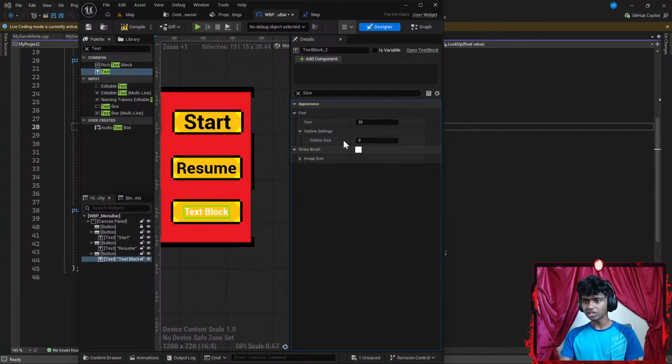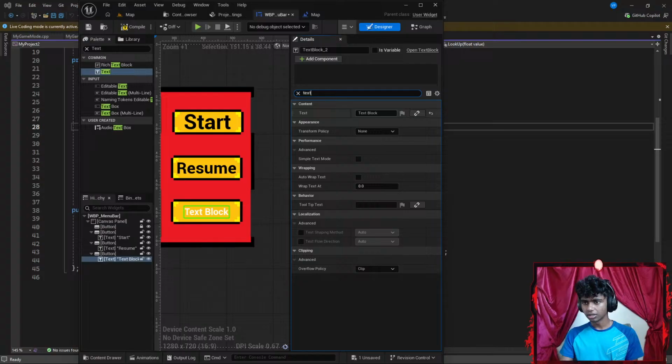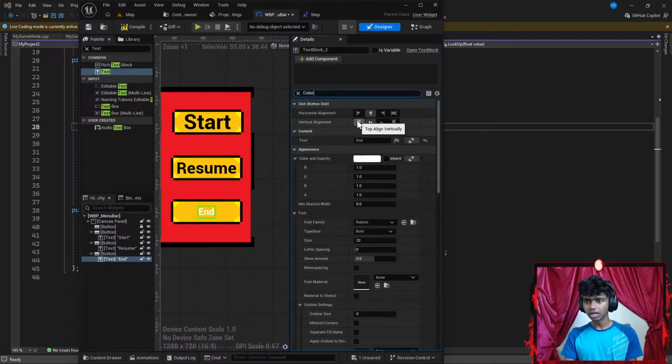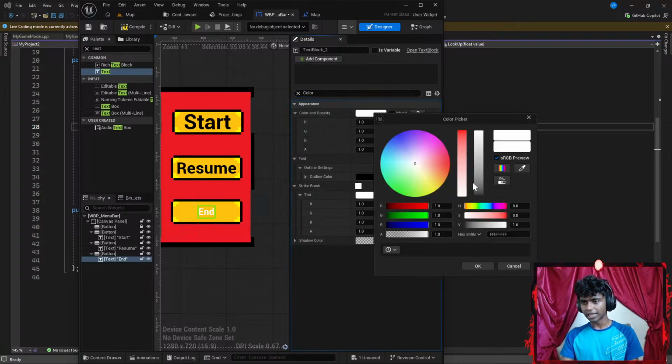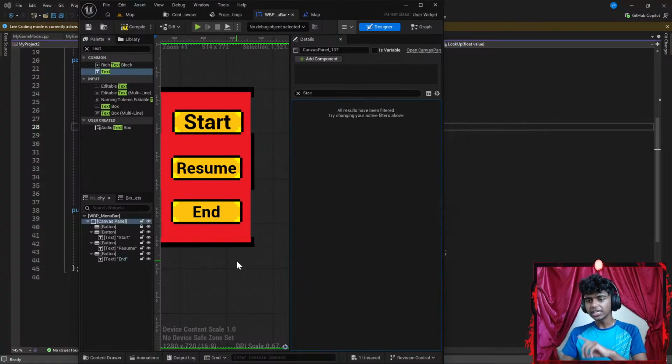Okay, now let's go ahead and get this here. I'm going to set these. Before I set these sizes, I've got to set my text. Let's go with something like text. Okay, let's call this something like end. If I click this, I want to end the program. I'm going to go with something like color. I want the color to be something like black. So let's go with black. And then I want the size to increase a bit. Up. There. I think that looks good.